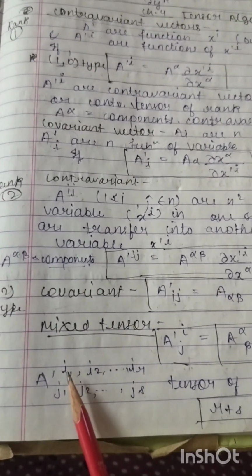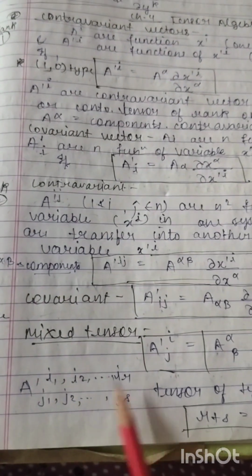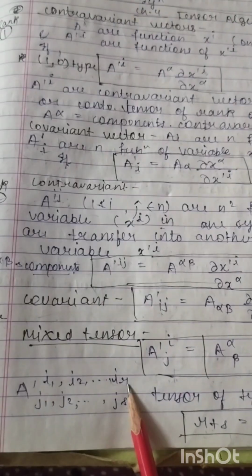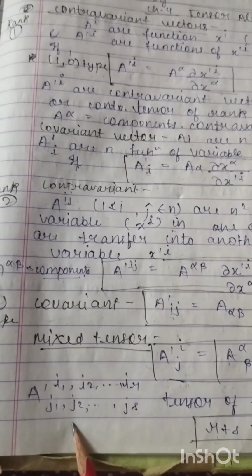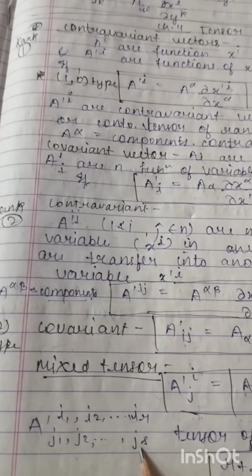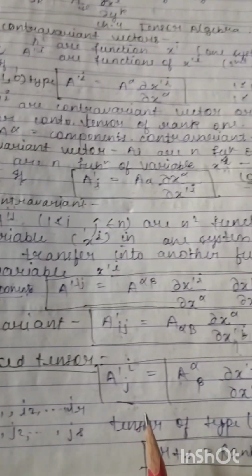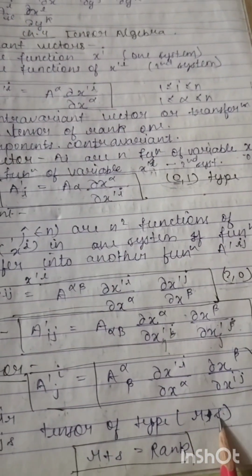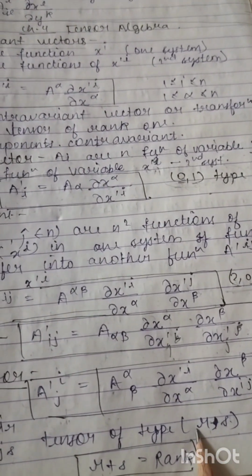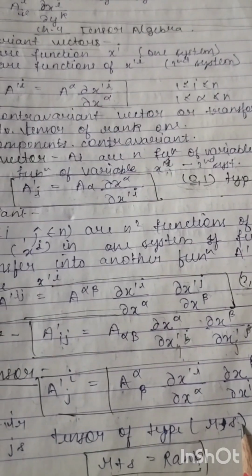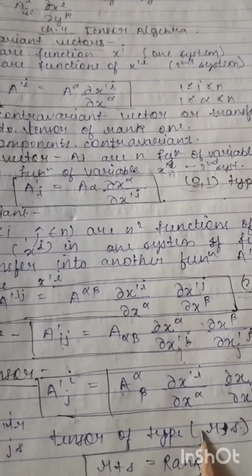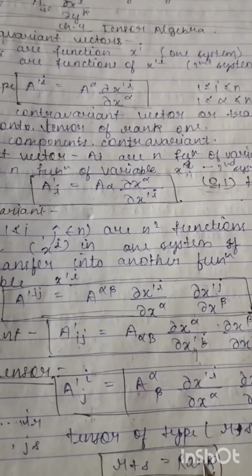A to the power superscript i1 i2 up to ir, and in subscript j1 j2 up to js. It is a tensor of type (r,s). r is for contravariant rank and s for covariant, and when we sum up both we get the rank of the mixed tensor.